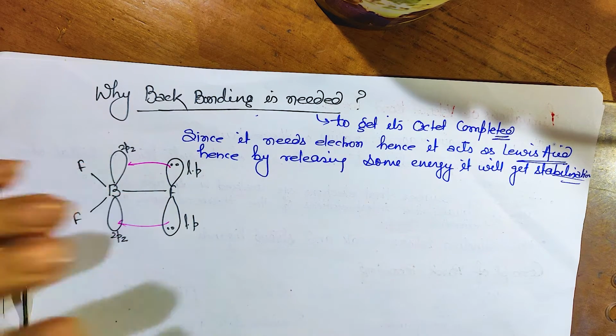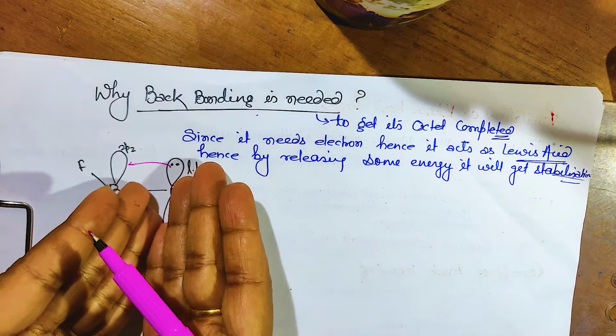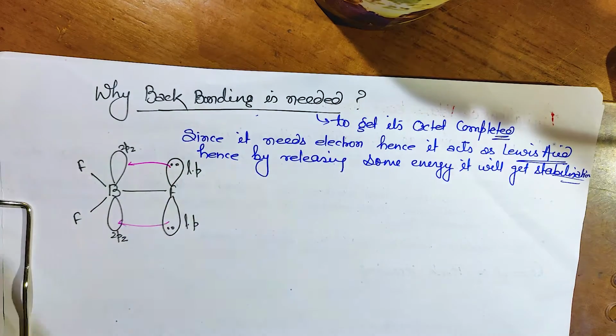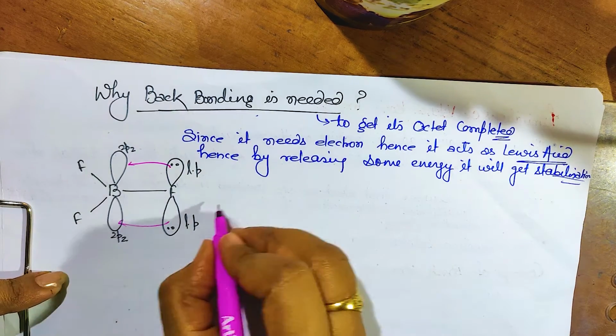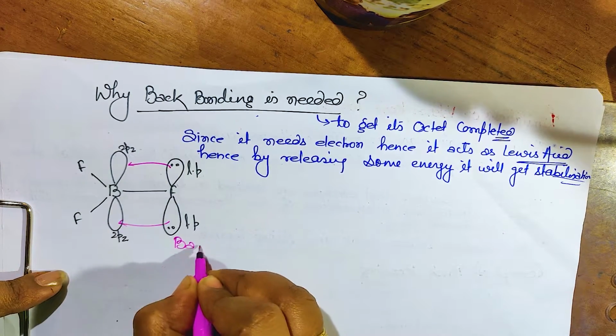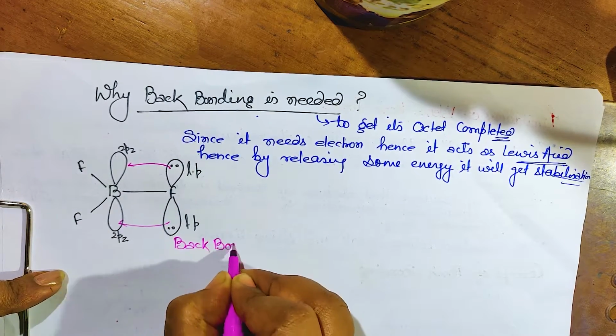So this will try to attract the lone pair towards it. Got it? And that's why you can see that the bonding is going on as if it's moving in the backward side. The bond is forming in the backward direction, isn't it? So that is called back bonding. I hope it is clear. What is this back bonding?